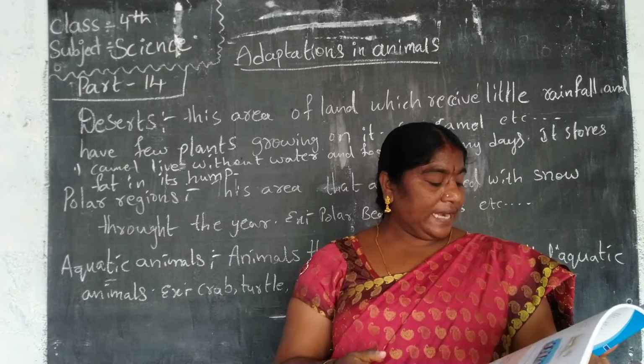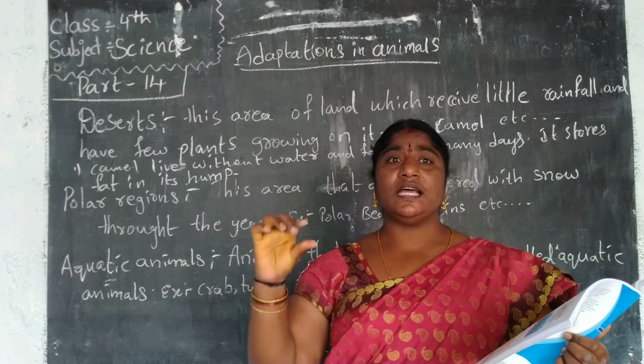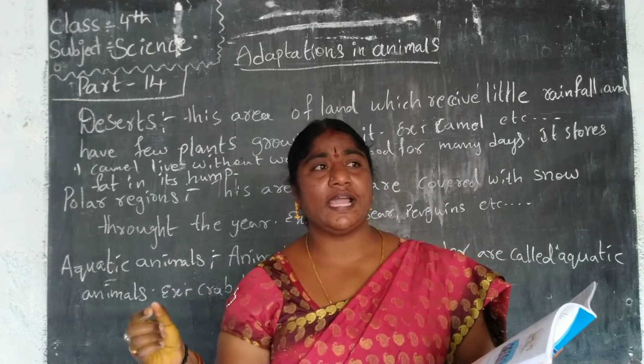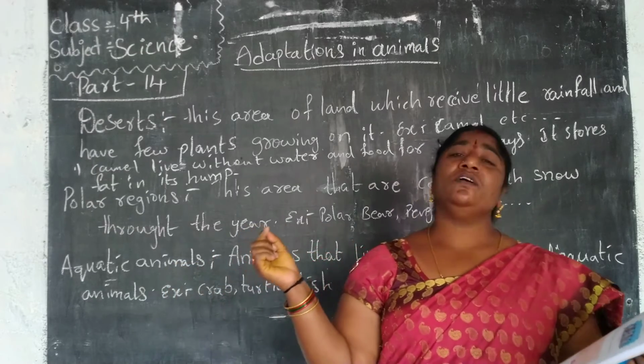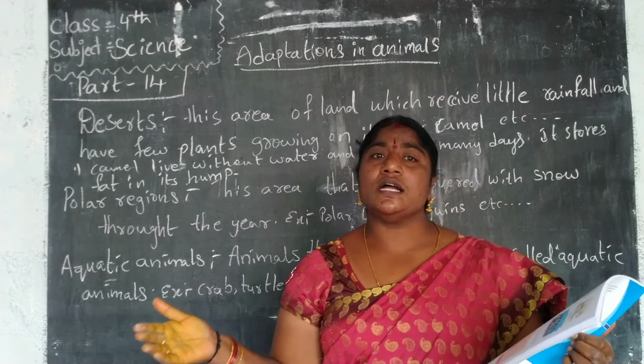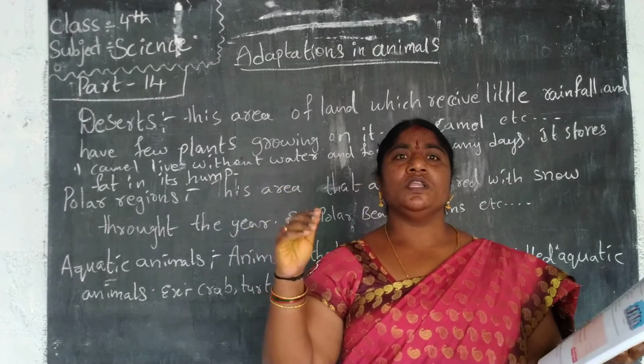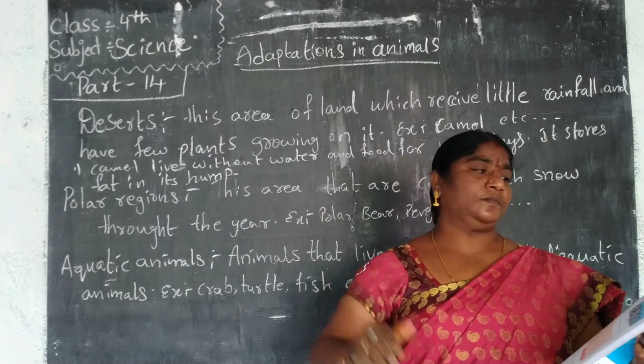It has thick skin, which protects it from the sunlight of the daytime, and it can easily walk on sand because it has thick padded feet on its legs.